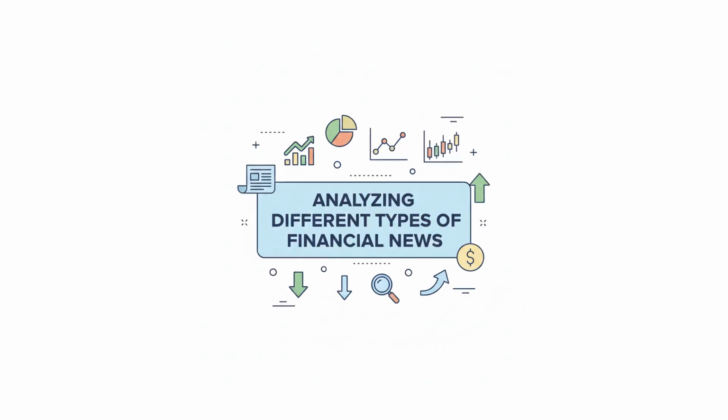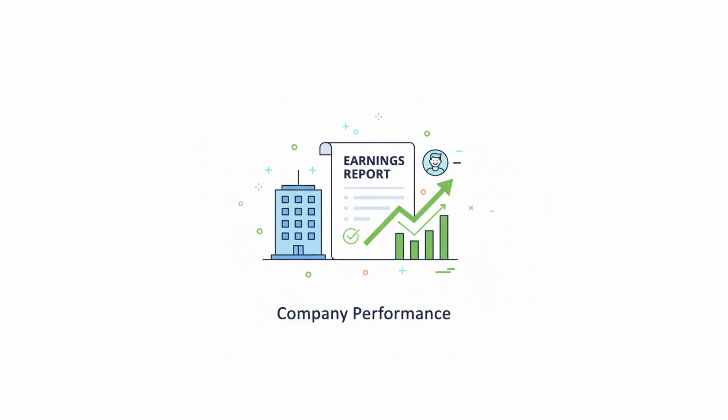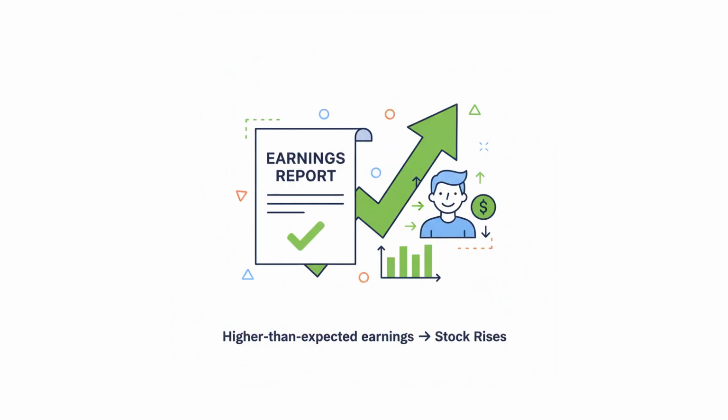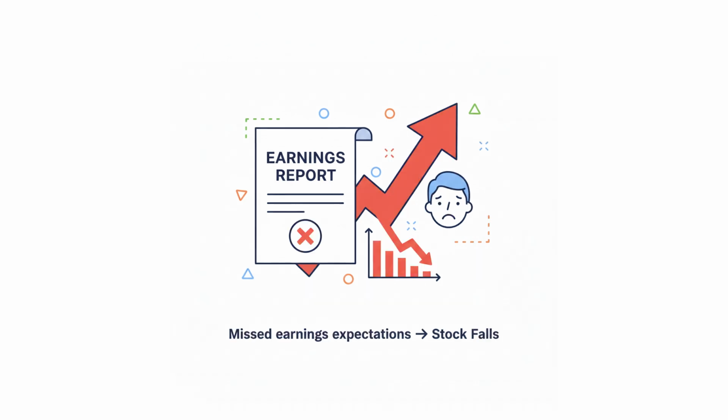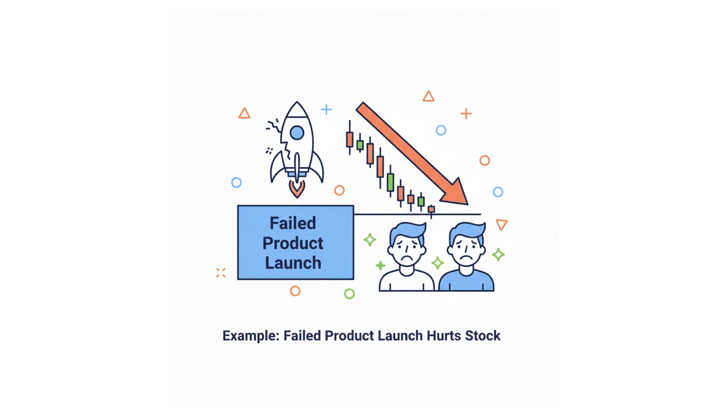Analyzing different types of financial news. Not all financial news impacts the markets the same way. Let's break down the different types of financial news and how to interpret them. Earnings reports and corporate news. When companies release earnings reports, they reveal financial performance, which can impact stock prices. If a company reports higher than expected earnings, its stock price may rise. If earnings miss expectations, the stock price might drop. Example, if Company X announces record-high profits, investors may rush to buy its stock, pushing prices up. But if it reports a failed product launch, the stock could tumble.